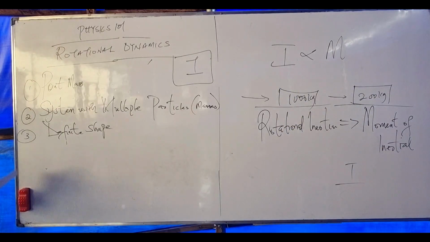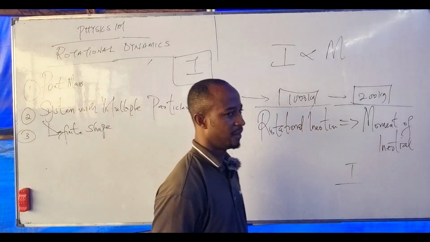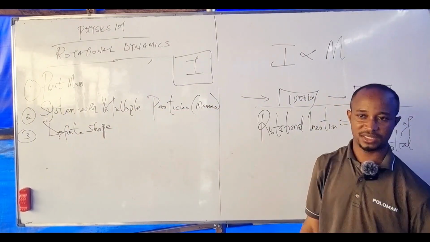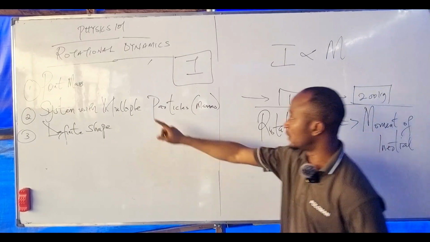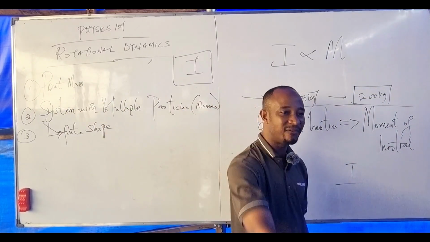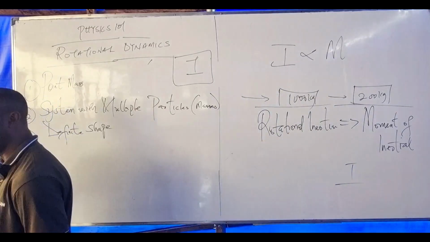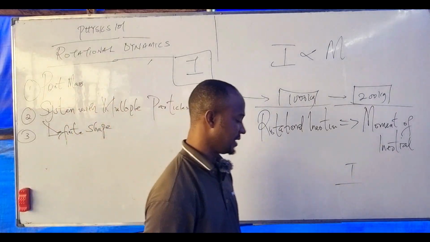For a single point mass. What is the point mass? All right, a point mass, just like the heading. For a single point mass. I didn't say point masses. Point mass means we only have one mass in that entire system.